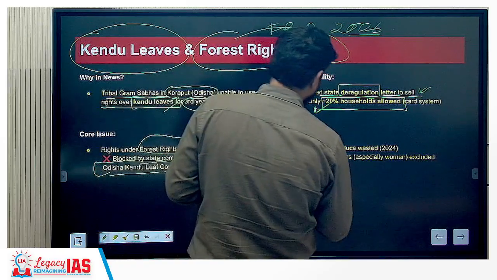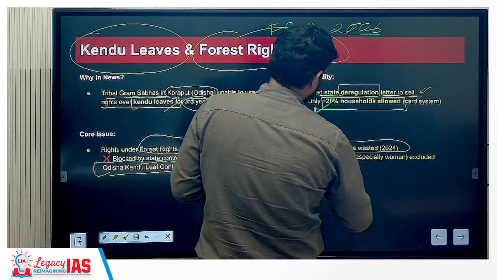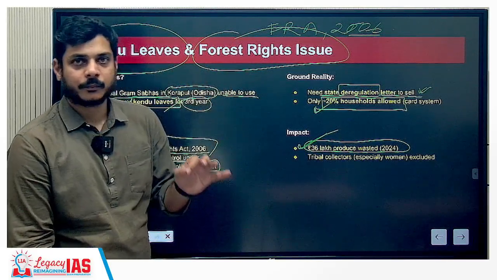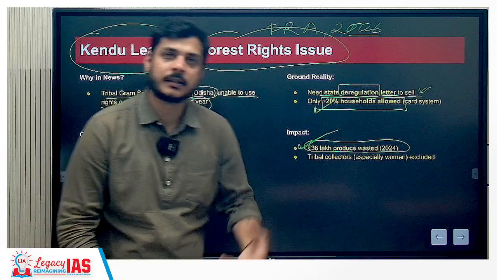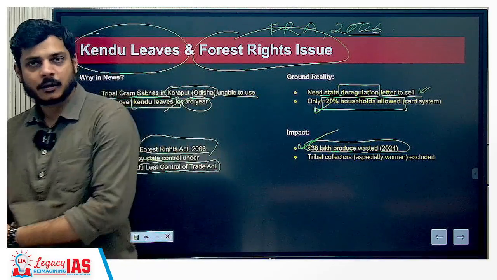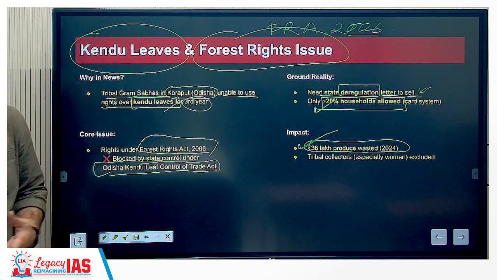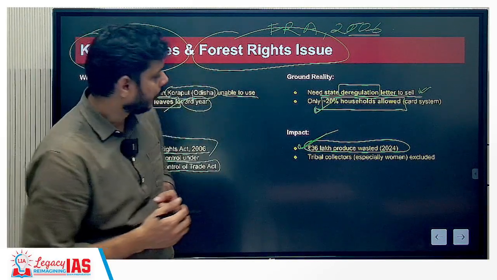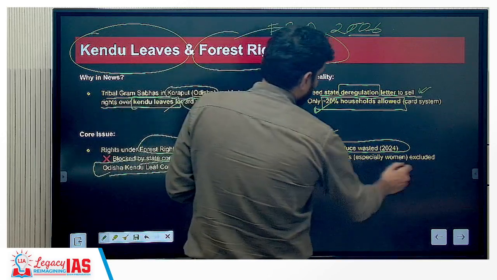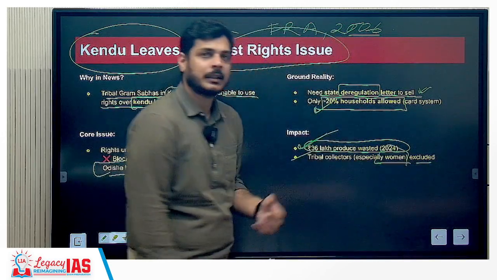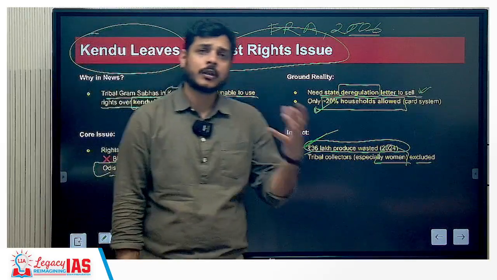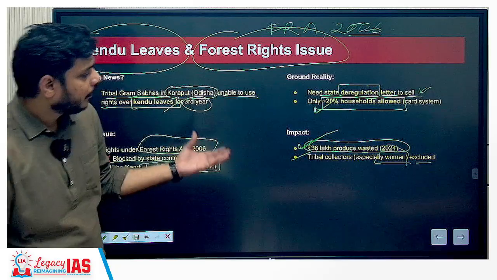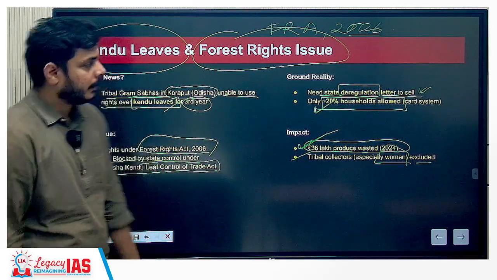So the impact: 36 lakh of produce has been wasted. Almost 36 lakh rupees. This means this income, this price that was supposed to go towards the tribal communities, because they had gathered all of this minor forest produce and were going to sell it in the market, was worth 36 lakhs. Now it has been wasted. So tribal collectors, especially women, are excluded. That means when we talk about rights, we also talk about the social justice factor. We talk about the vulnerable sections, especially the women. Women are the ones that are greatly affected in this situation.